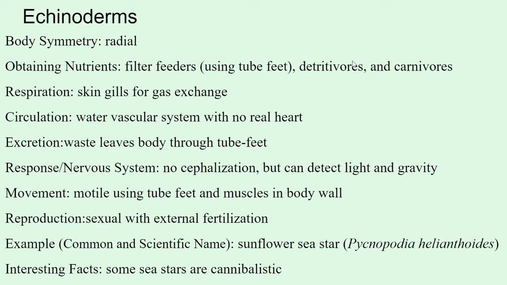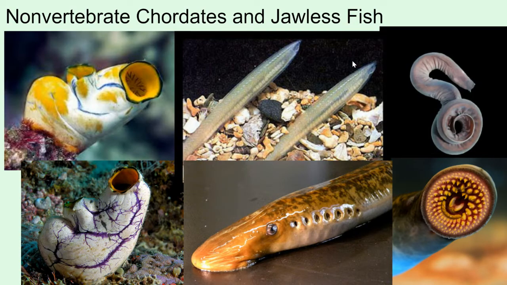They don't have cephalization. They don't have heads or brains or eyes, but they can detect some light and gravity. Most of them are motile, using tube feet and muscles within their bodies. And most of them are sexual reproducers, but they do external fertilization, which means that they just release their sperm and egg into the water and hope that it meets up with some other sperm and egg. An example is the sunflower sea star. Scientific name is there. And some sea stars can be cannibalistic, which means some sea stars eat other sea stars. Kind of interesting.